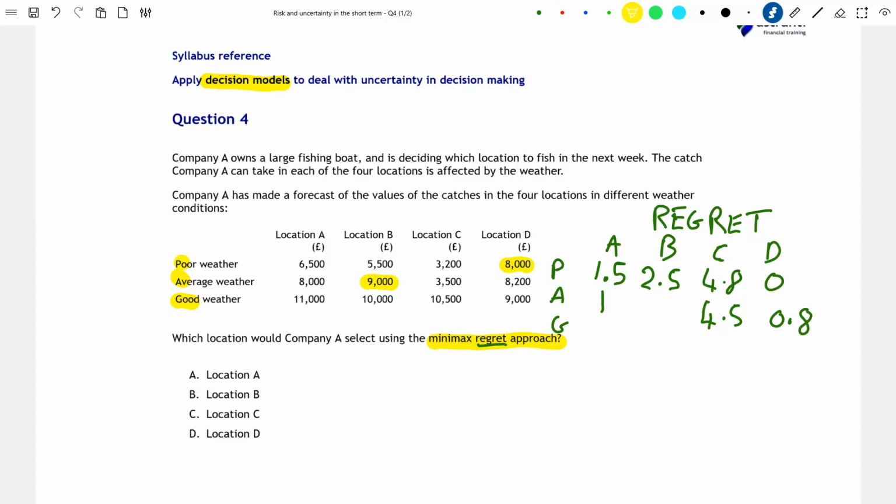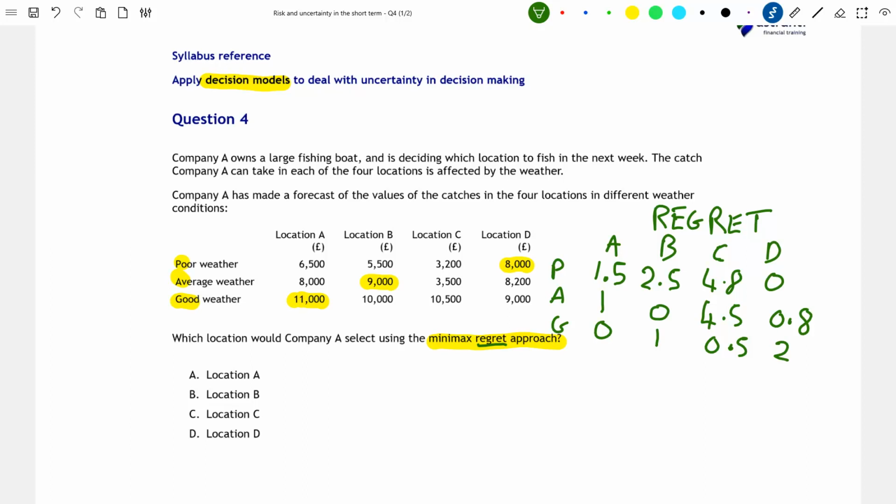And then finally, in good weather, we want to be in location A, with a catch value of £11,000. So our regrets in location A would be 0, 1,000 in location B, 500 in location C, and 2,000 in location D. I've also missed out the regret in average weather in location B, which is 0, because there is the highest catch value in location B, which I've highlighted here. So we've quantified our regret in every possible circumstance. That's the regret part of the Minimax regret approach.